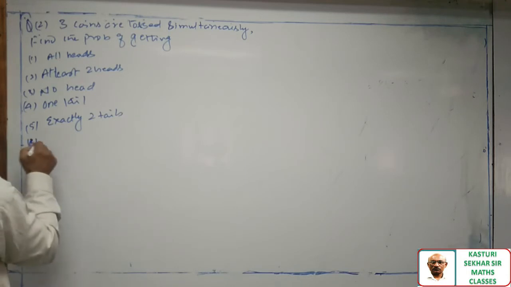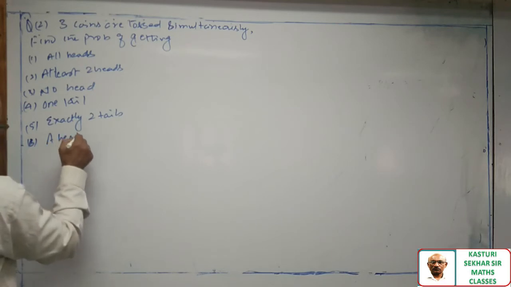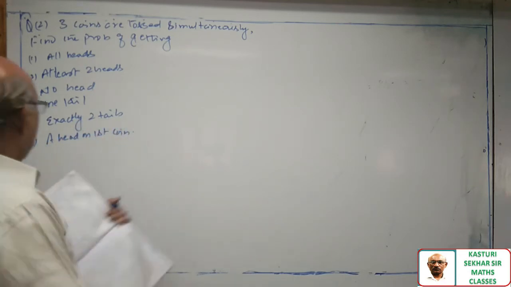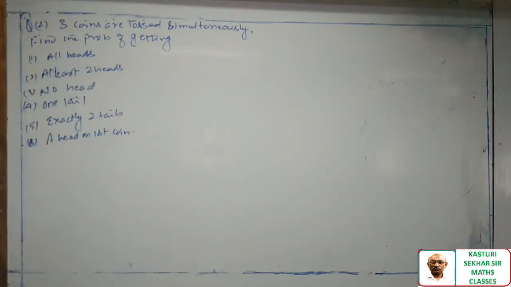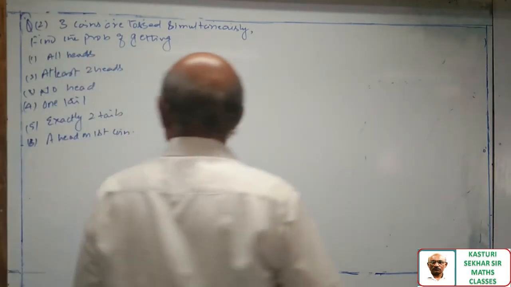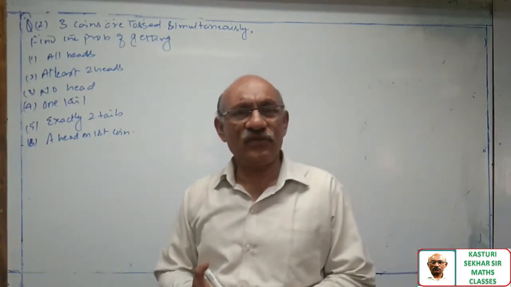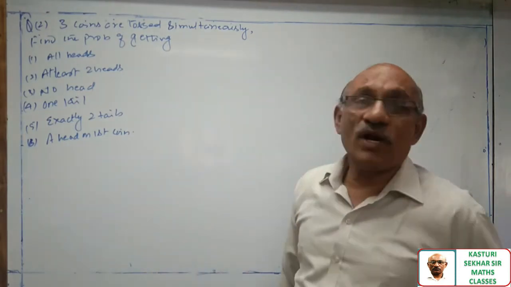The sixth one, a head on the first coin. These are the 6 questions we have. So what is required, sir?